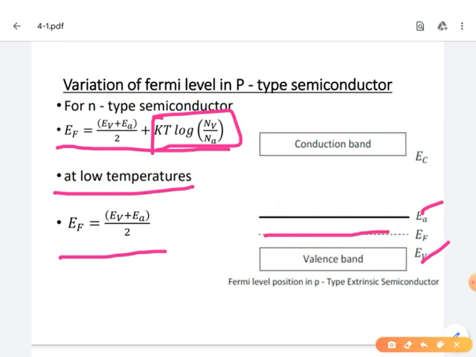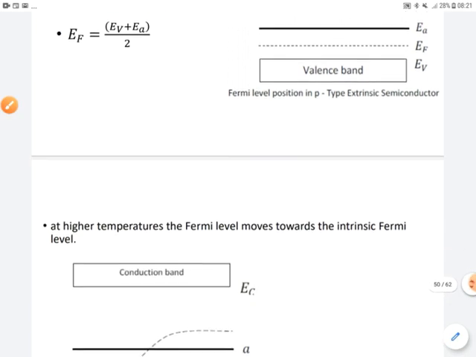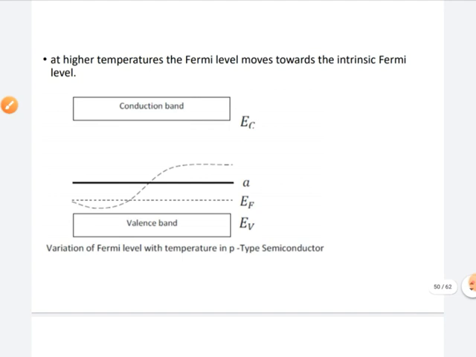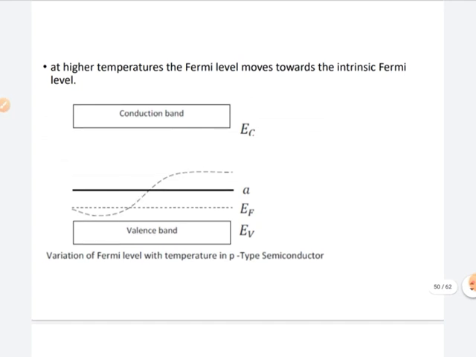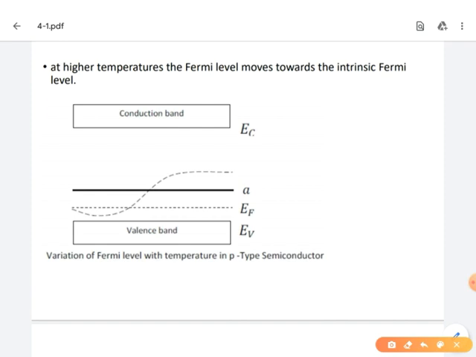But when we increase the temperature of the semiconductor, how does the Fermi level position vary with respect to temperature? Now we'll discuss that. When we increase the temperature of the semiconductor, first of all, the holes are created.